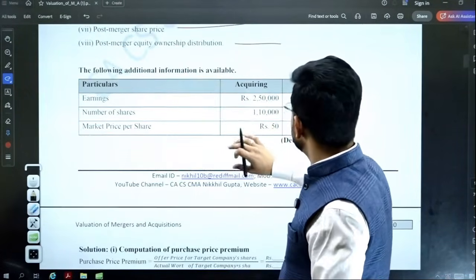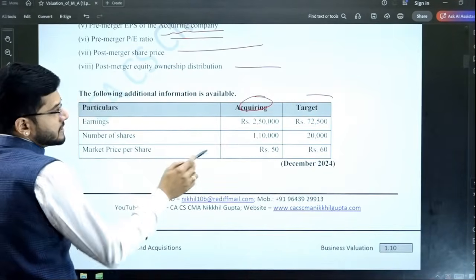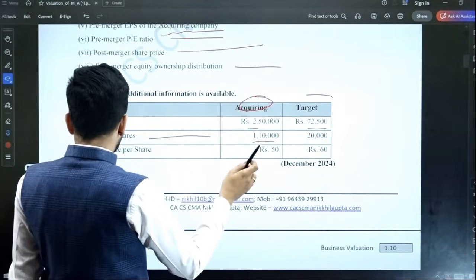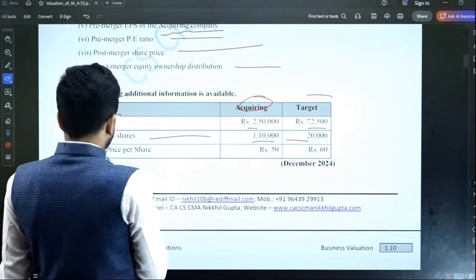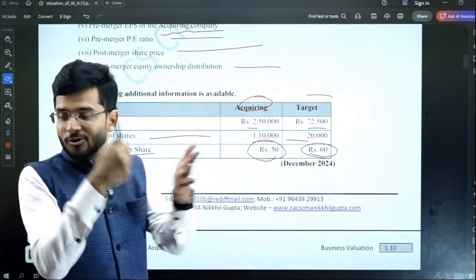Additional information: acquiring company and target company earnings are 2,50,000 and 72,500, number of shares are 110,000 and 20,000, market price per share is rupees 50 and rupees 60.